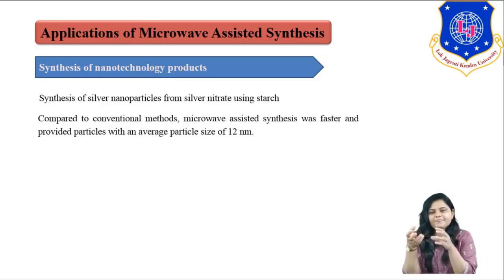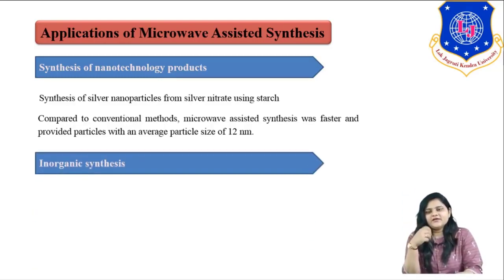So you can see nanotechnology entirely depends on the formation of nanoparticles, right? If our nanoparticles are formed very uniformly, then our reaction is highly effective. So you can see that microwave synthesis plays an important role in nanotechnology also, in the synthesis of nanoparticles from silver nitrate, where starch is used as a reductant. What is happening in that is the formation of a uniform nanoparticle size of 12 nanometers, right.